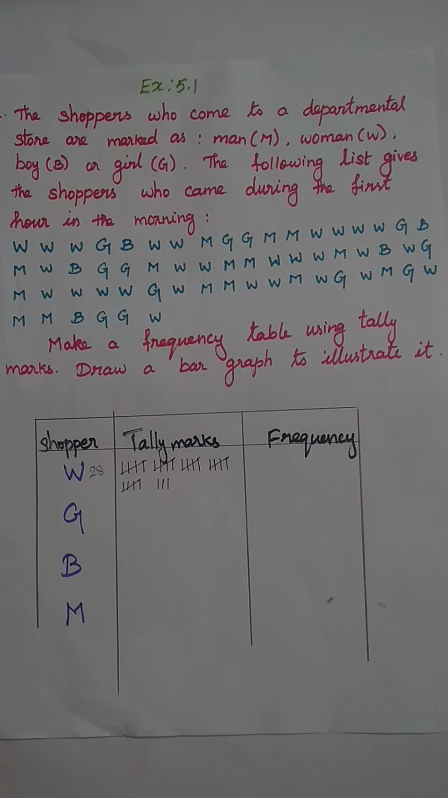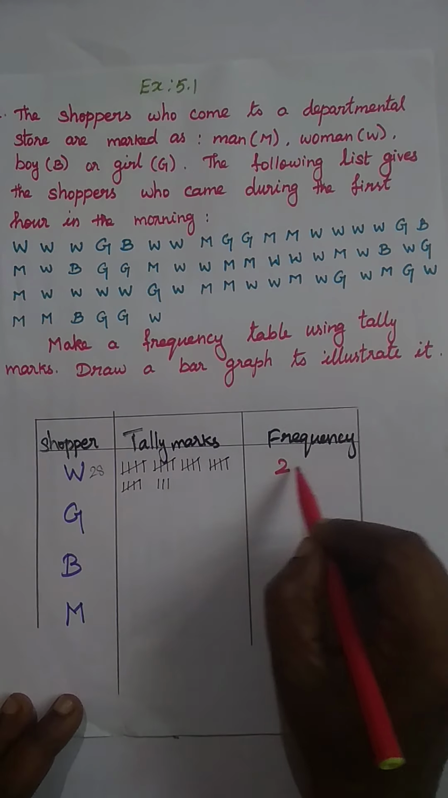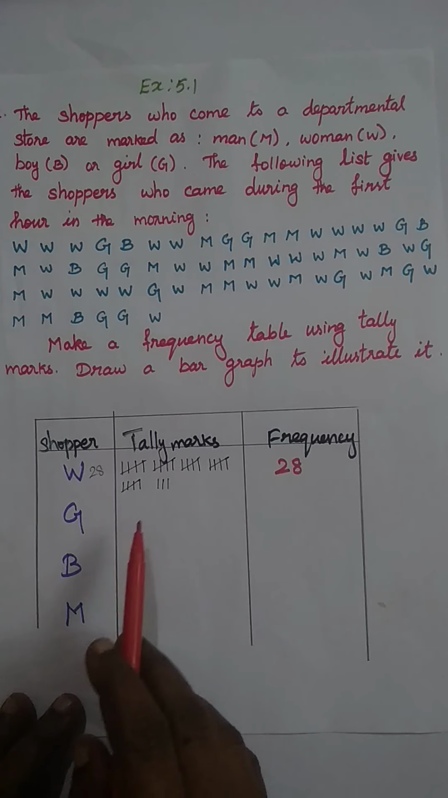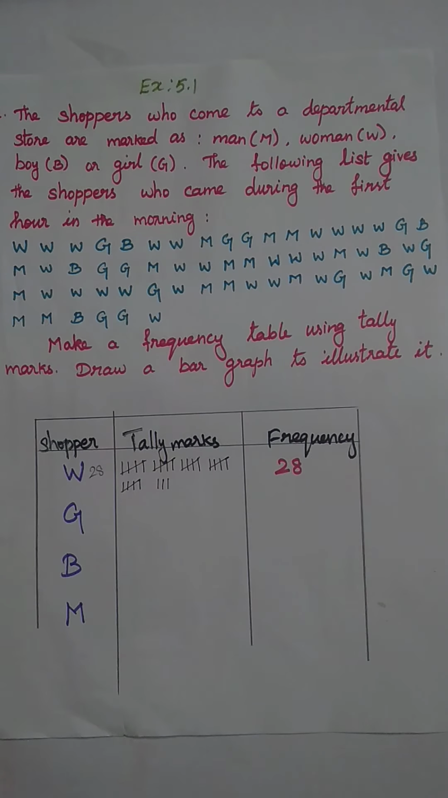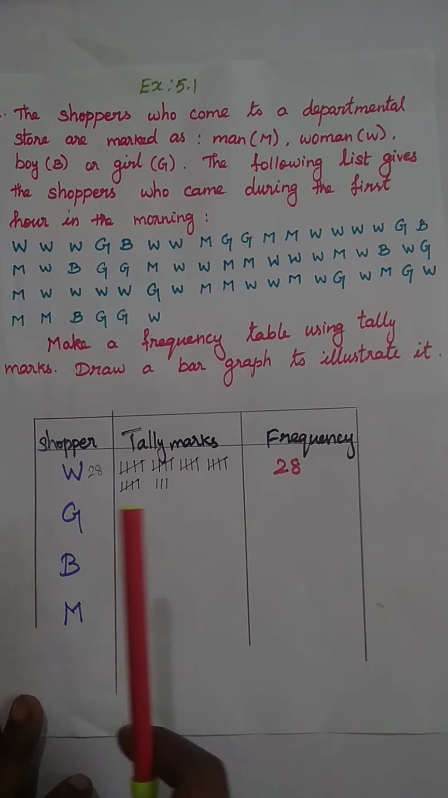Okay, so now we are writing this frequency value as 28. Here we mark the tally marks as 28. Now we are going to check girls, that is G. How many G are there?